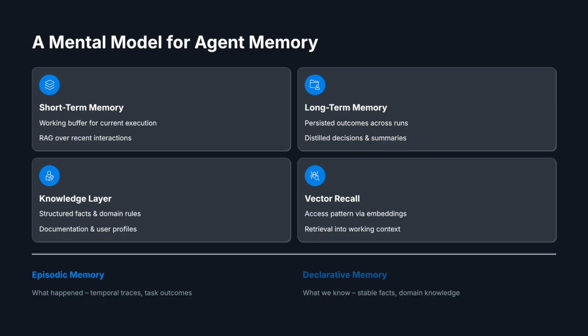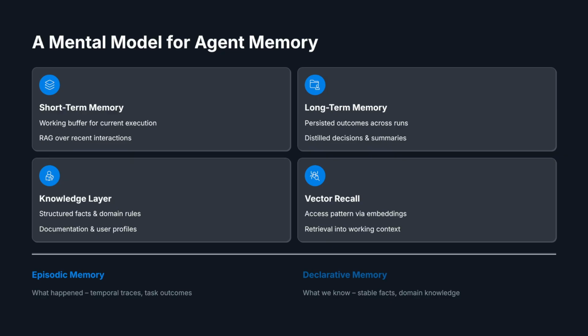Let's fix that by agreeing on a simple mental model for agent memory. Short-term memory is your working buffer. It captures the recent interactions, intermediate results, and local context that matter while the agent is currently executing. It should be cheap to update and cheap to forget. Long-term memory is what survives beyond a single run. Distilled outcomes, decisions, and lessons learned. You should only promote information here once it has been summarized and is likely to be useful later.